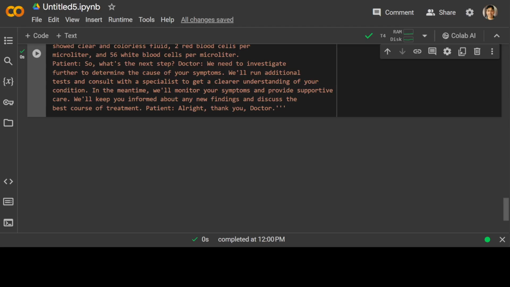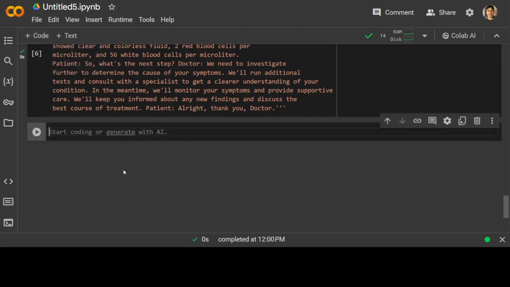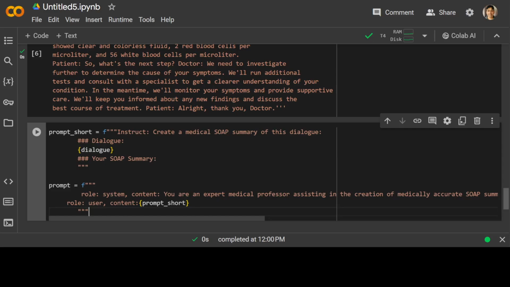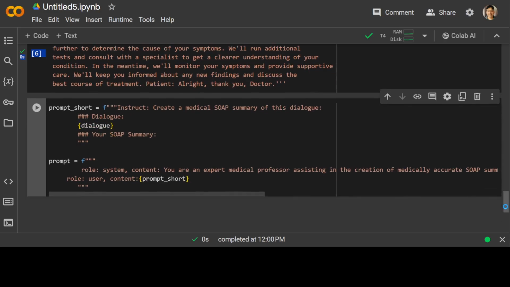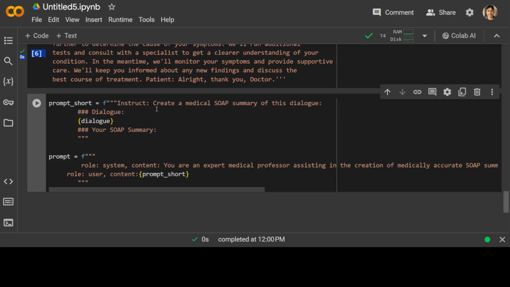Let's specify our prompt template. This is an important bit. This is a prompt template you need to use, because if you don't use it, the model won't respond properly. And that is the thing with these fine-tuned models, because they have been fine-tuned on a specific data set with a specific data structure in mind. So if you look at this prompt, I'm telling it to create a medical SOAP summary of this dialogue.